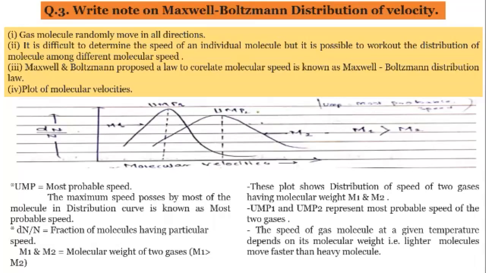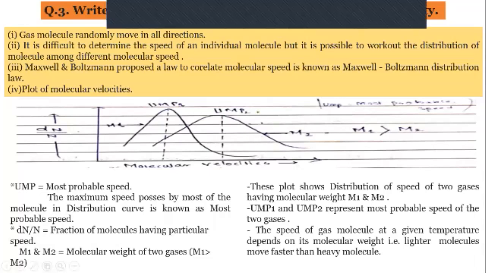That is very important. Lighter molecules will move faster than heavy molecules. Here you can see M1 and M2. M1 is greater than M2, which means M2 is the lighter molecule, whereas M1 is the heavier molecule. That's why in these peaks you can distinguish how the molecular speed is affected by the molecular weight of the molecule.